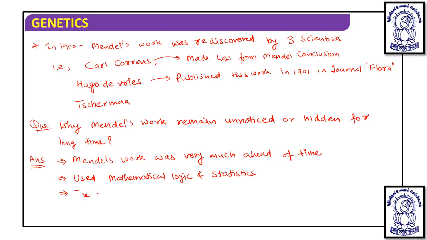Next point is the journal in which the work was published had limited circulation. Means it was circulated in a local area only. And because of this, the majority of people did not know about his work.